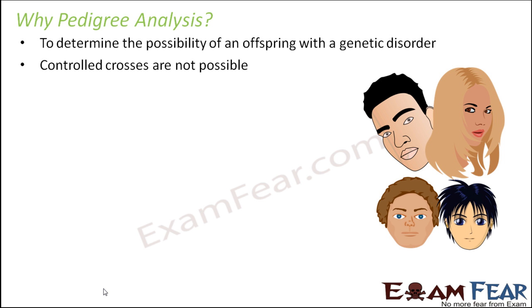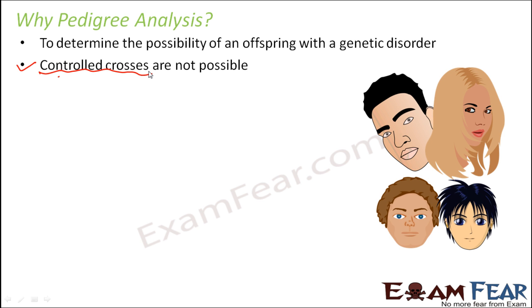Controlled crosses are not possible. Well, in case of human beings, we cannot perform controlled crosses. So what do we mean by controlled cross? Controlled cross is crossing of two individuals of desired traits. Now, in human beings, that doesn't happen, right? We cannot use human beings for experimentation purposes, like how the pea plant or the fruit fly was used. So that is a little difficult in case of human beings.